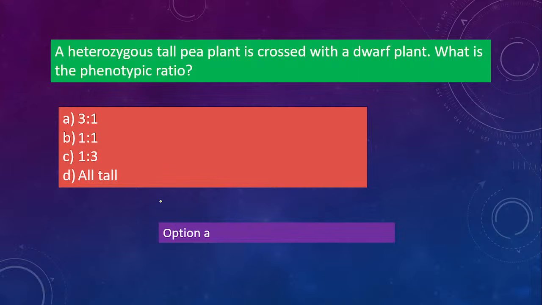It will not be all tall. They are asking for phenotypic ratio. They are asking for a ratio, so it will be 3 is to 1, or 1 is to 3, or 2 is to 1. That is called a ratio, right? So read the question properly.